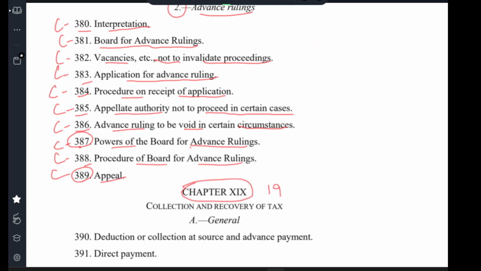Chapter 19, collection and recovery of tax. A. General. Clause 390, deduction for collection at source and advance payment. Clause 391, direct payment.